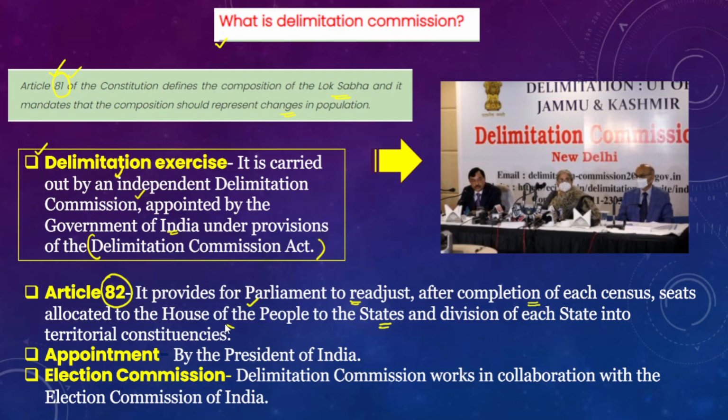Okay, by dividing them into different territorial constituencies, both Lok Sabha as well as state legislative assembly territorial constituencies. However, this delimitation commission is appointed by the President. Please remember this: the delimitation commission is appointed by the President.